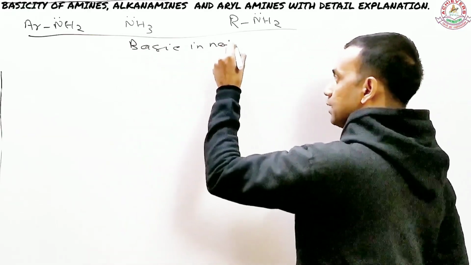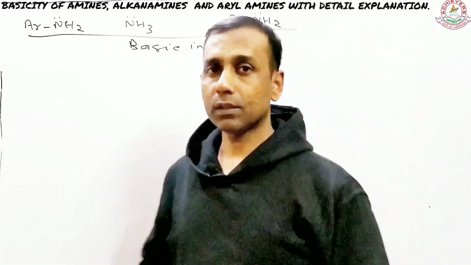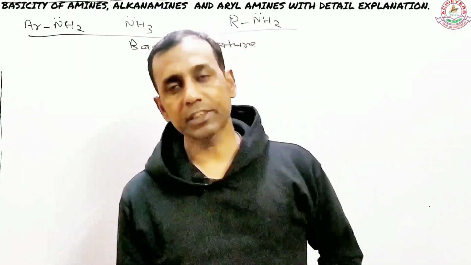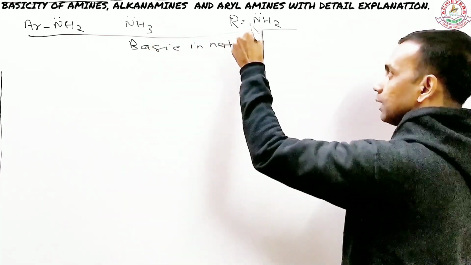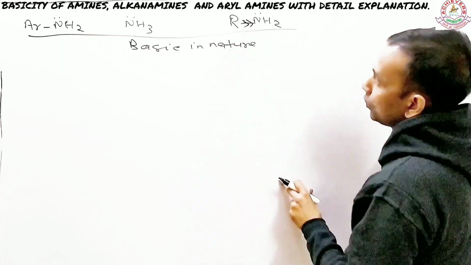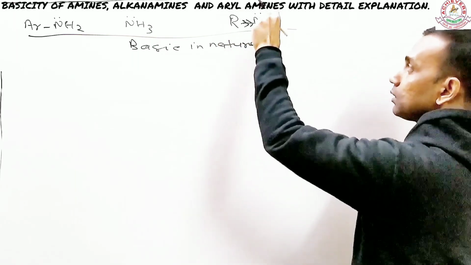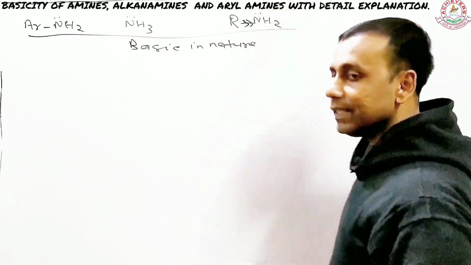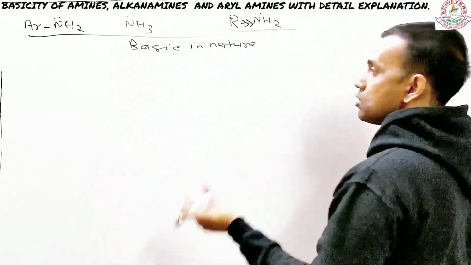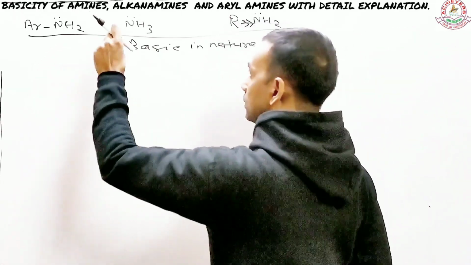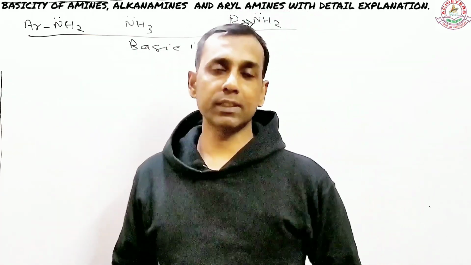nature. Now the concern I have is that I want you to go through the order of their basicity. I have already explained that alkyl amines are stronger bases than ammonia because alkyl groups are electron donors. Due to the donating nature of the alkyl group, the nitrogen lone pair is easily available for donation, and that's why this is a stronger base compared to ammonia. Now I'm going to make sure you find the relation between ammonia and aryl amine. The simple answer is that aryl amines are weaker bases than ammonia.